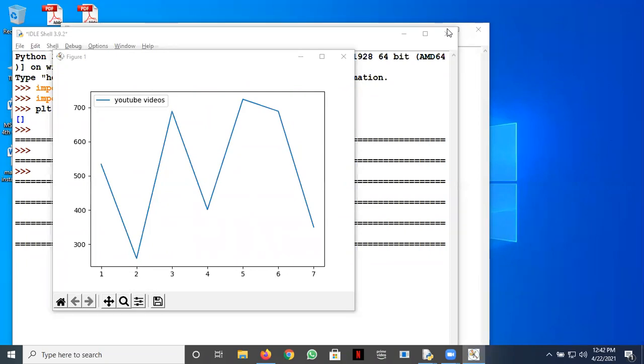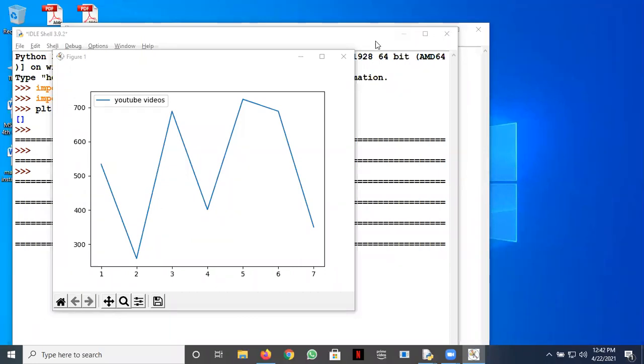Very good. So when we have multiple graphs or multiple plots, just to distinguish which graph is for what, we need to give a legend. And the legend will only appear if you have given it as an argument with label, right?